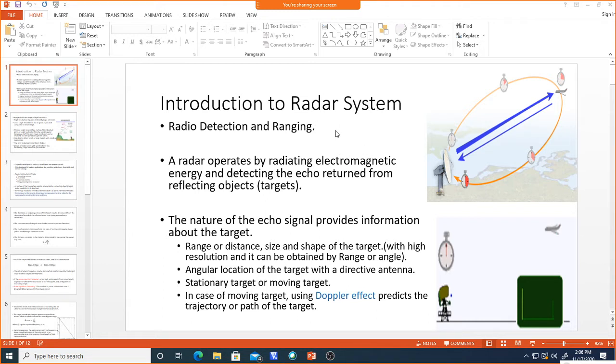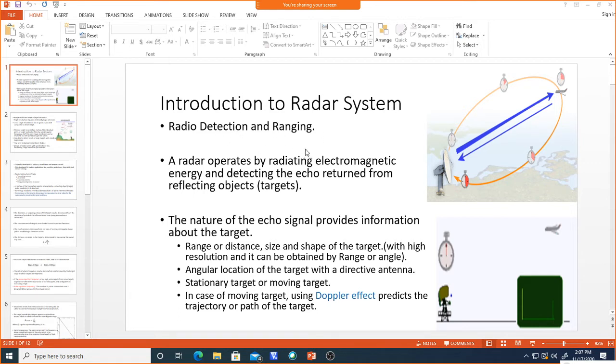So what is a radar system? You already know the expansion: radio detection and ranging. The radio, in the sense of whatever frequency signal, RF signals, you send from the transmitter to the target side. Detection means you have to detect something, maybe a target, or some small thing, or even a person inside something. Whatever you are going to find or detect, we call it the target, and the process of finding those targets we call detection.